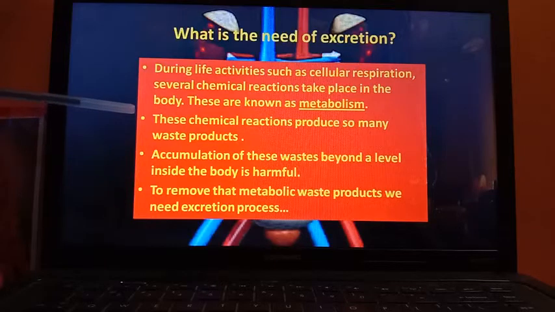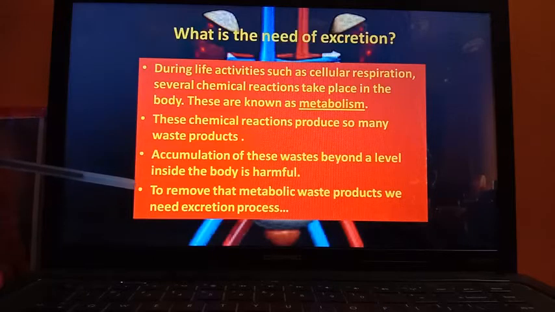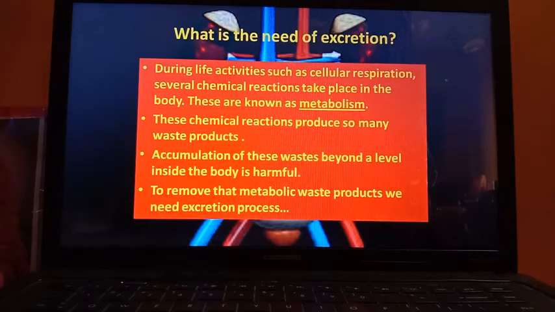These chemical reactions produce so many waste products. Accumulation of these waste products beyond a level inside our body is very harmful. So to remove that metabolic waste products, we need excretion process. So whenever you are going to write any of the answer, you have to write this in points, and it will be better if you will underline the main keywords.